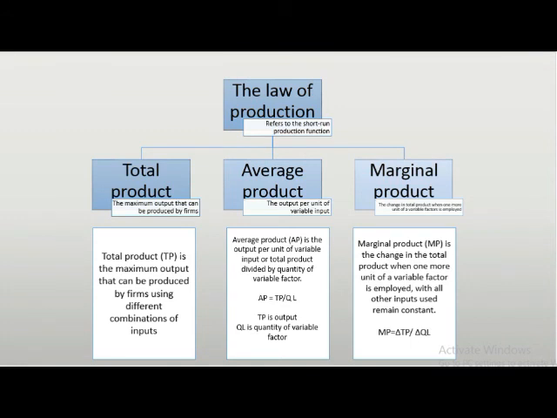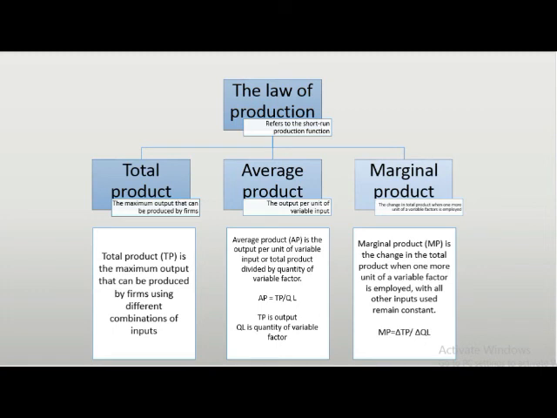There are three important concepts that we should know. The first one is total product, TP. The second one is average product, AP. And the third one is marginal product, MP. Okay, the total product, TP, is the maximum output that can be produced by a firm using different combinations of input.